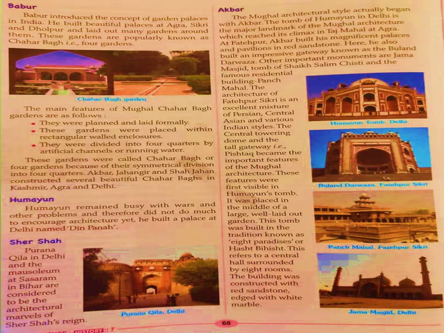The Mughal architectural style actually began with Akbar. The Tomb of Humayun in Delhi is the major landmark of Mughal architecture.